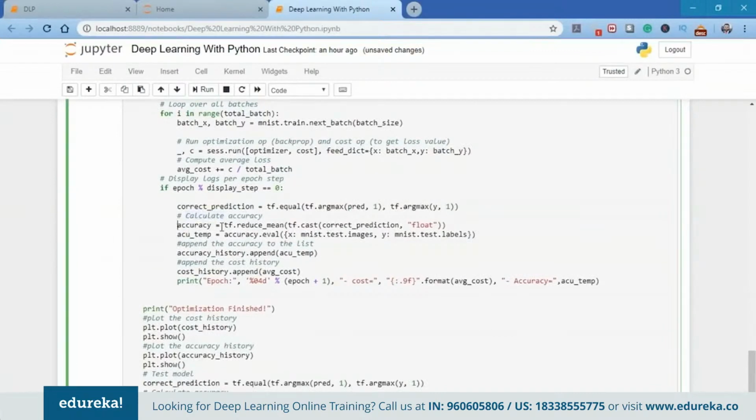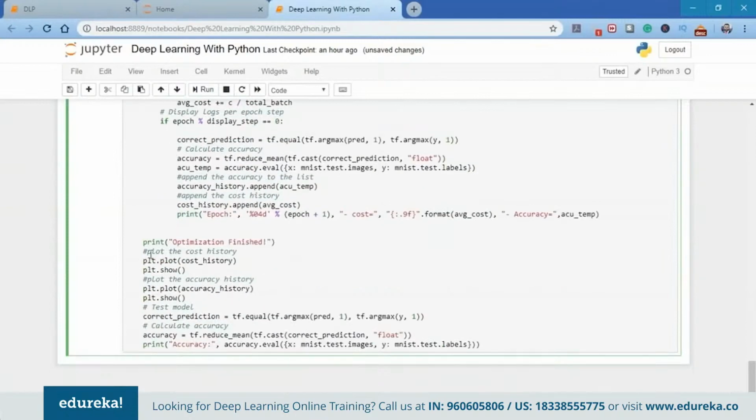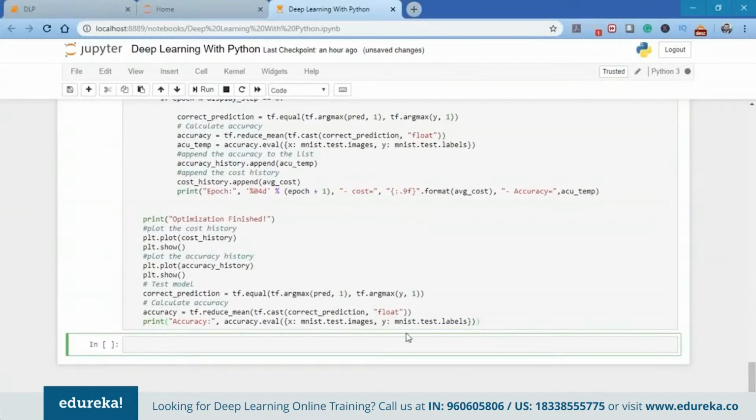The accuracy will be tf.reduce_mean of the tf.cast of the correct prediction. Now we append the accuracy to the list, and next we append the cost to the list also. As the final output, we get the accuracy and the cost, and we'll see how the accuracy increases while the cost decreases. And then again, we plot the cost history to have a look at what the cost and the accuracy look like. So let me run this code.